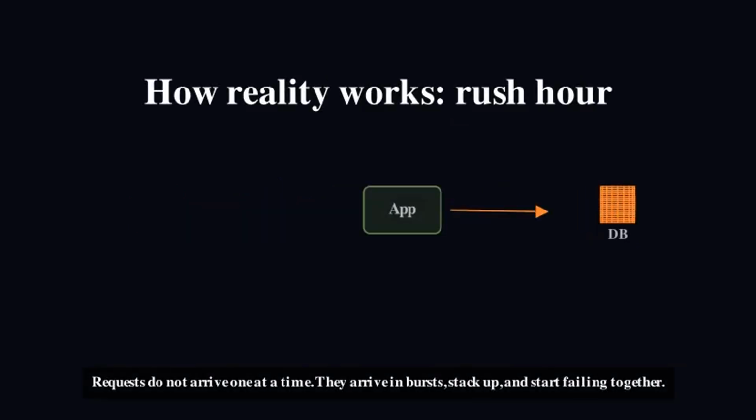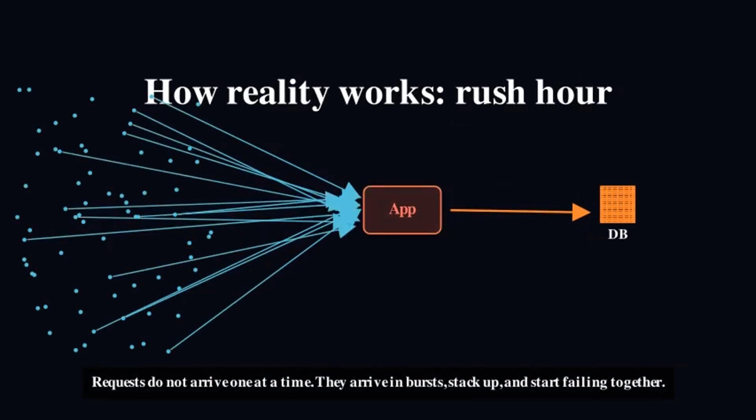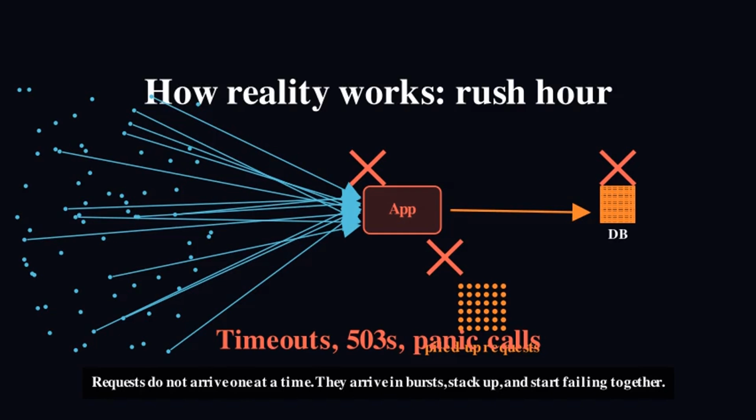In reality, your app is a tiny kitchen during rush hour. Thousands of people are shouting orders at the same counter. The chef cannot keep up. Orders start piling up. Things break. Users get timeouts. And you get panic calls at 2 a.m.